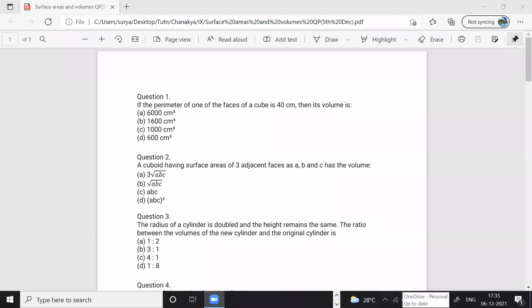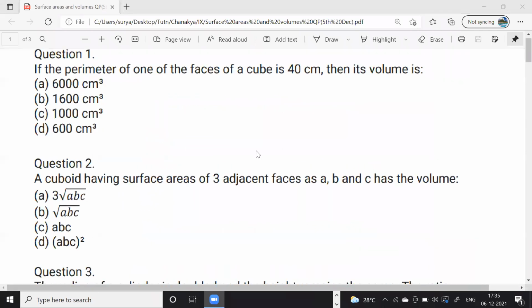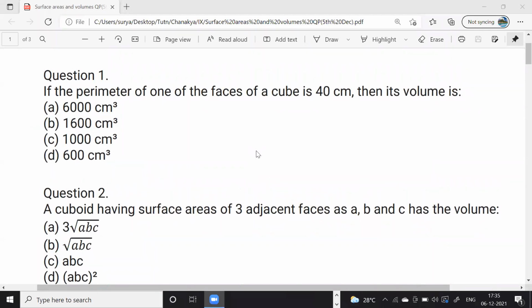Am I audible to you all clearly? Yes, sir. Look at what the first answer is going to be. The perimeter of one of the faces of the cube is this much. Very simple question. Tell me, if one face of the cube has this perimeter, then what is the volume? What is the formula we need to use here? S cube. Let's see what the answer is.